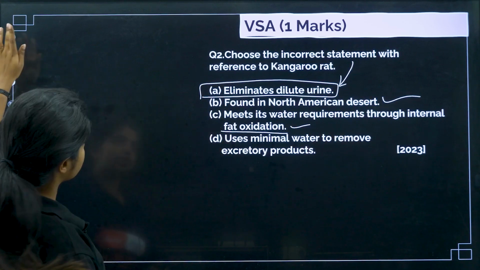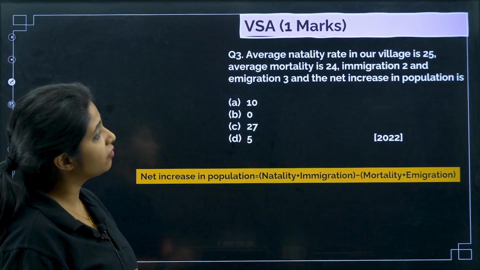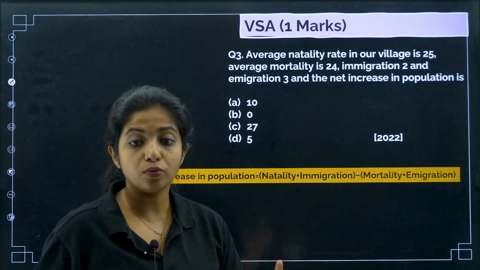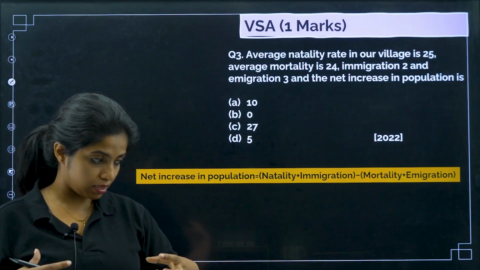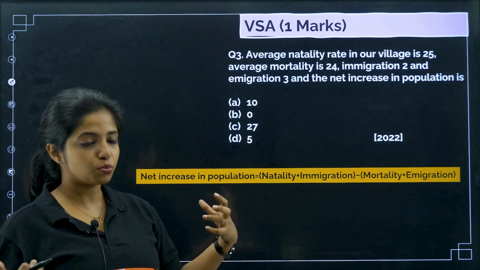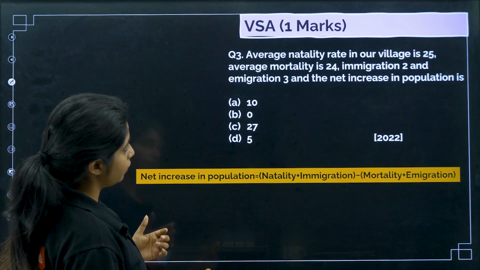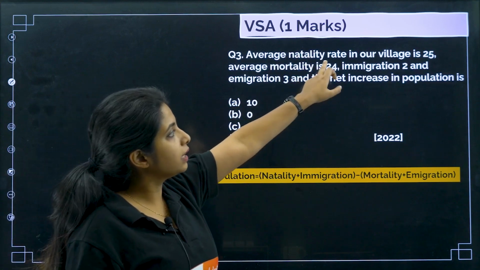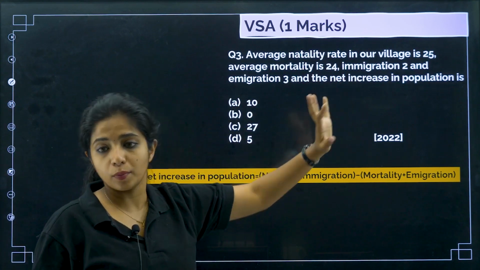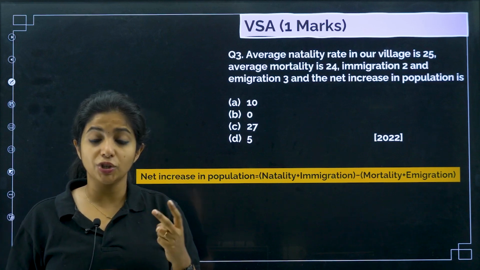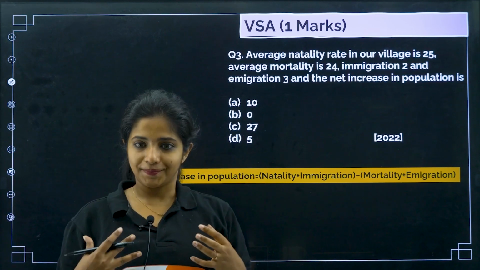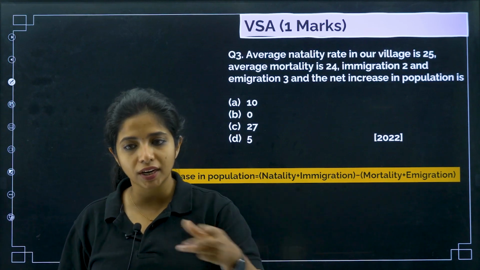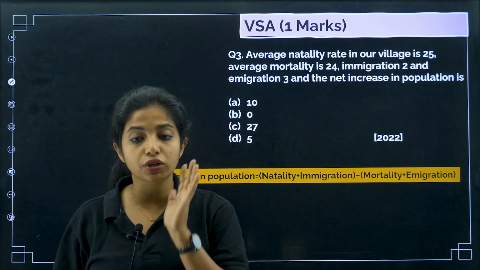Cool. The next question. Average natality rate in our village is 25. Natality rate means the rate of people who are being born. So that is 25, and the average mortality rate, that is death rate, is 24. Birth rate is 25, death rate is 24, my dear children. Immigration is 2, as in 2 people are coming in. Emigration, E for exit, as in they are going out. How many people are going out? 3. And what is the net increase in population? That is what you have to find out.